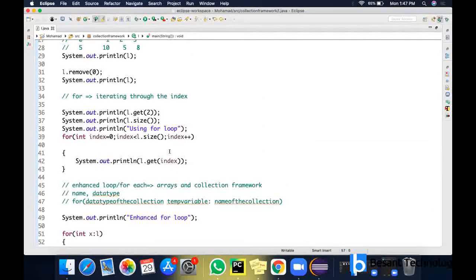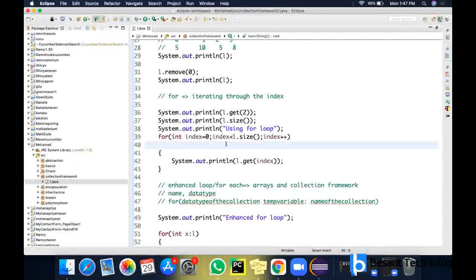So any doubts in list? I have to practice it. Okay, we are having two types of list. First one alone we have seen, that is array list. So in next class we can see linked list. Okay. So we have finished abstraction, encapsulation, and then list today. So tomorrow we can see the remaining collection framework. After this, we are having 3 more collection framework: map, set, queue, and one more topic left is interface. So after that we can get into Selenium.